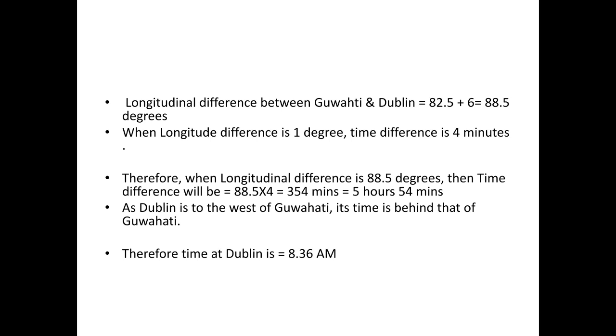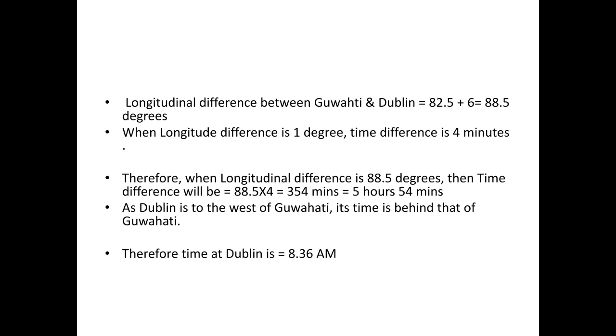But while coming to Dublin, Dublin and Guwahati are just opposite. Guwahati is in the eastern hemisphere and Dublin is in the western hemisphere. So as per the rule, as per the formula, the longitudinal differences between these two places can be calculated only when we add up their respective individual longitudinal values. For example, Guwahati and Dublin is equal to 82.5 degrees longitude plus 6 degrees longitude. It is going to be 88.5 degrees.